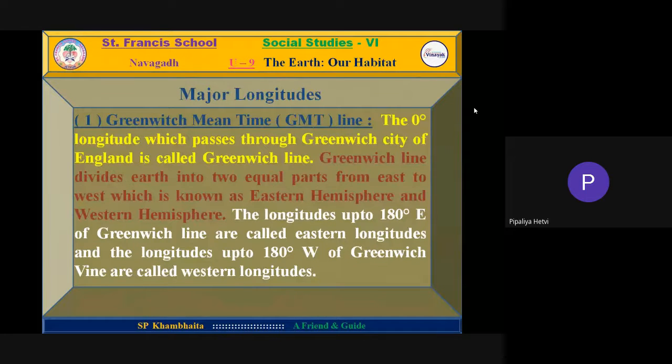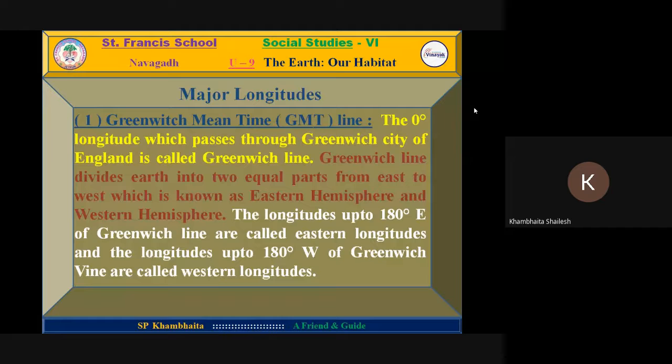The longitudes up to 180 degrees east of the Greenwich line are called eastern longitudes, and the longitudes up to 180 degrees west of the Greenwich line are called western longitudes.